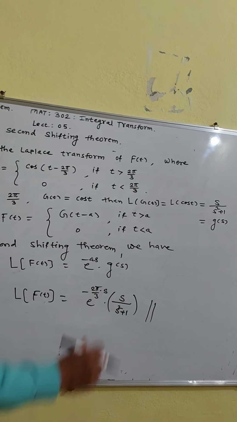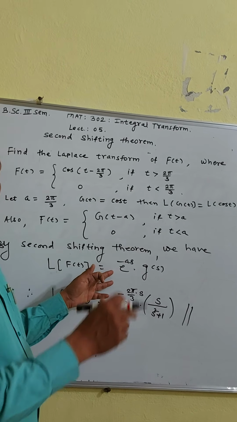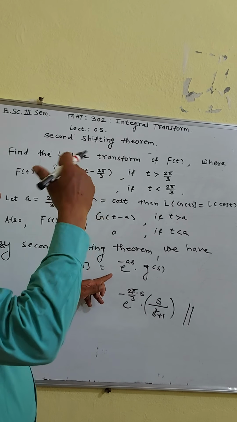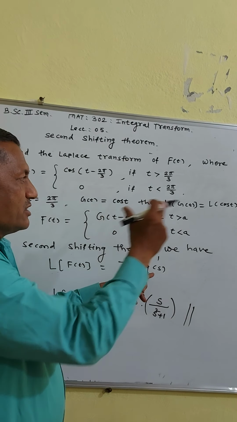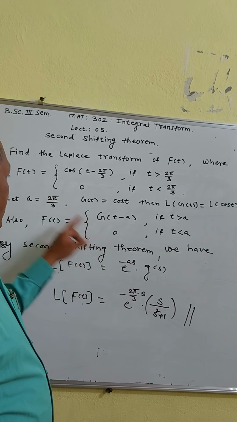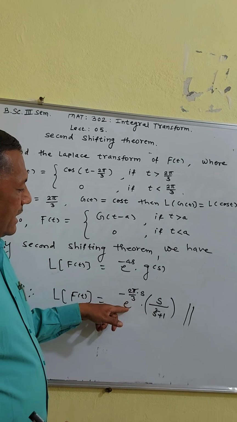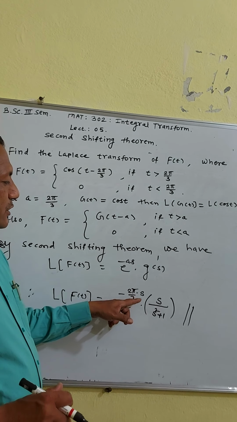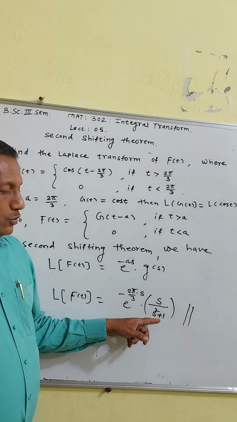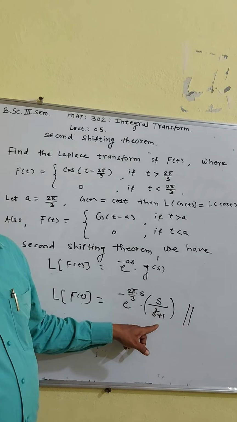Then by the second shifting theorem, L of f of t is equal to e raised to minus as into G of s. But what is a? a is 2 pi by 3. Therefore, e raised to minus 2 pi by 3 into s, into G of s,